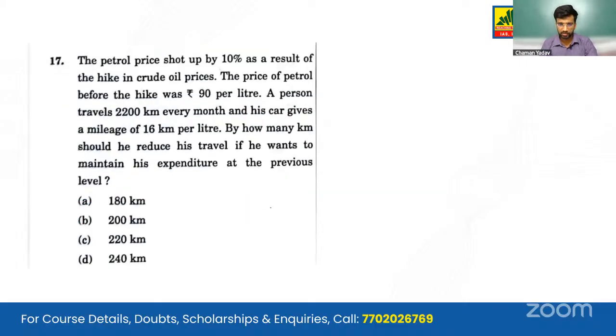Moving on to the next question, another price and consumption based question. The petrol price shot up by 10% as a result of a hike, and the price of petrol before the hike was 90. We are given that a person travels 2,200 kilometers every month, and the car gives a mileage of 16 kilometers per liter. So we know that expenditure equals price into quantity.